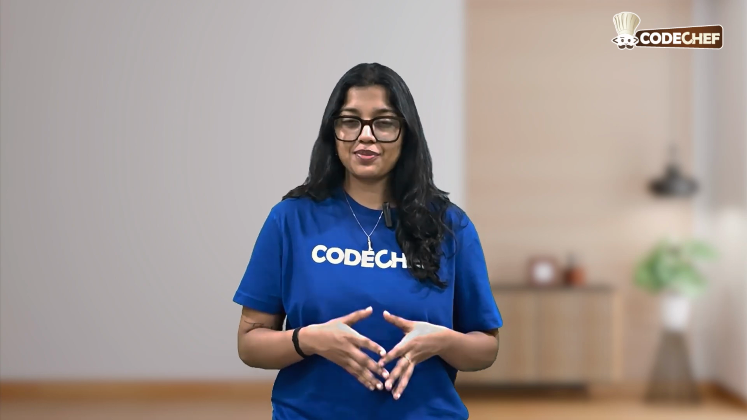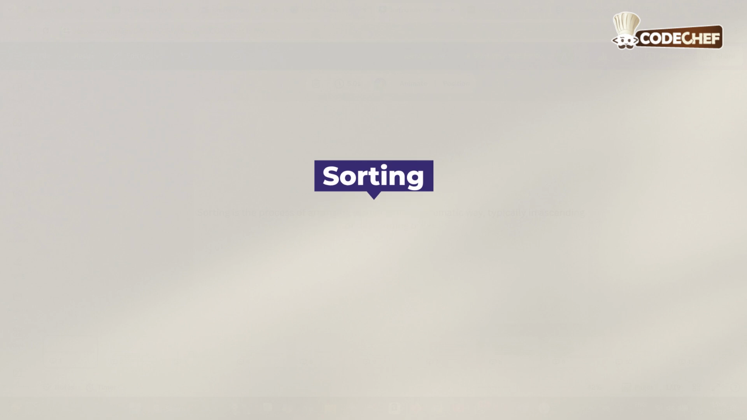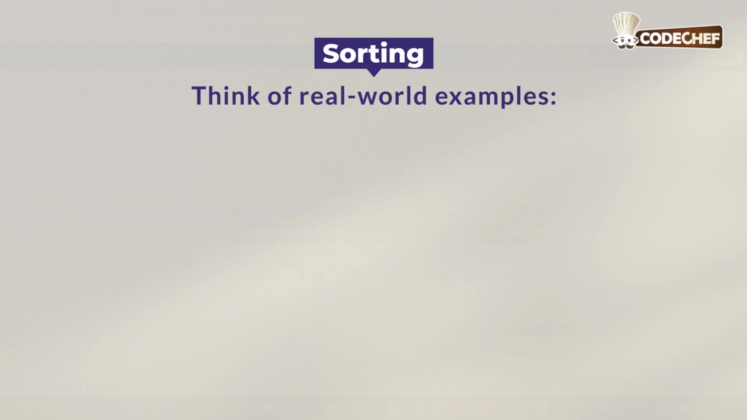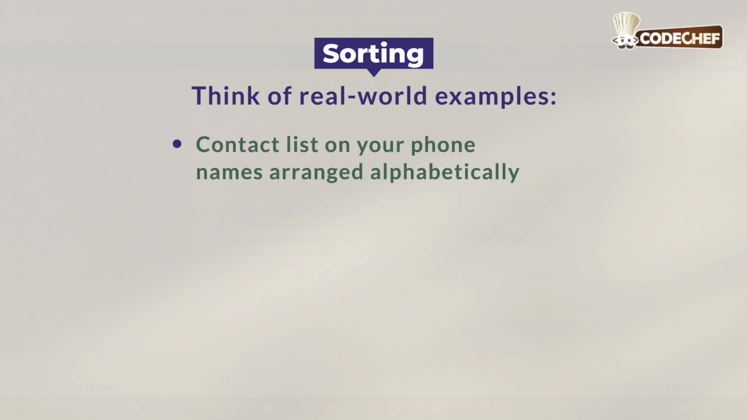Let's learn why sorting is so important and solve our first sorting problem together. Let's get started. Sorting. Sorting is a process of arranging elements in a systematic way, typically in ascending or descending order. Think of real-world examples like the contacts list on your phone, where names are arranged alphabetically.